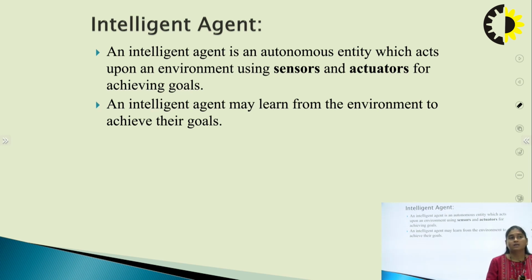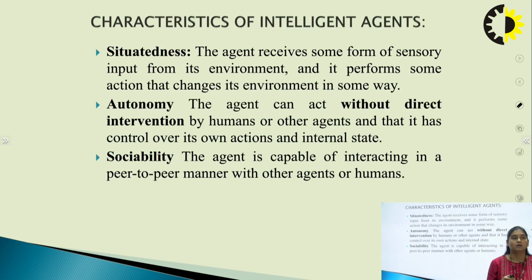Next, an intelligent agent's task is to learn from the environment to achieve its goals in a better way. These are some of the characteristics of an intelligent agent, and there are four. The first one is situatedness. The agent is learning from the environment and is situated in the environment.